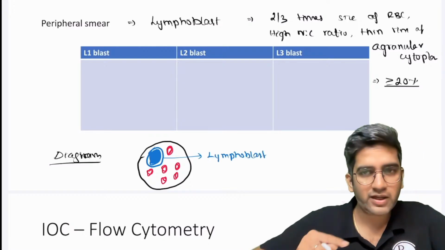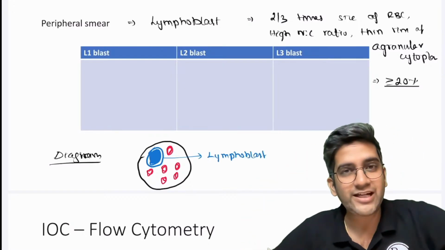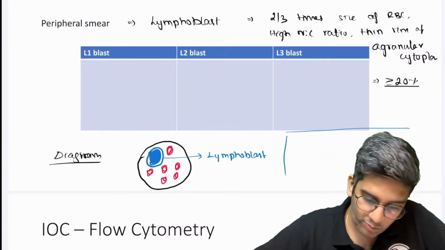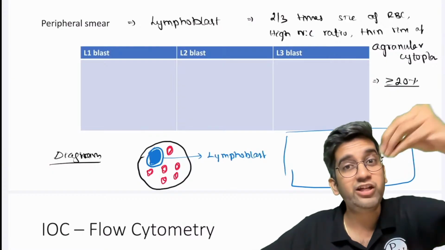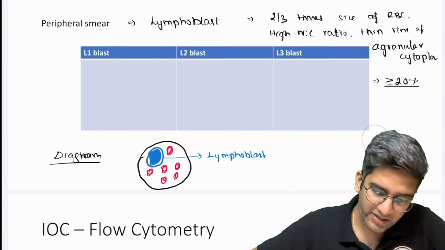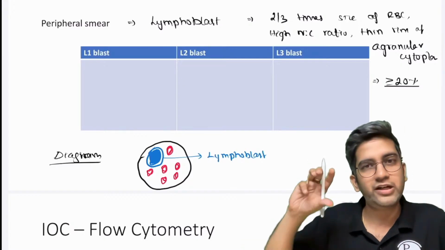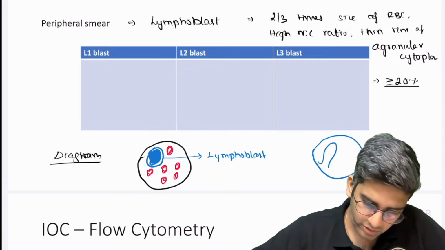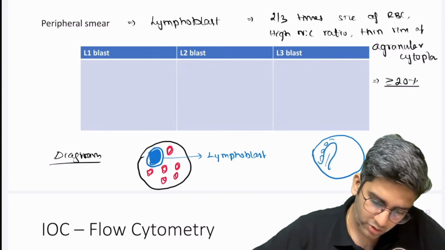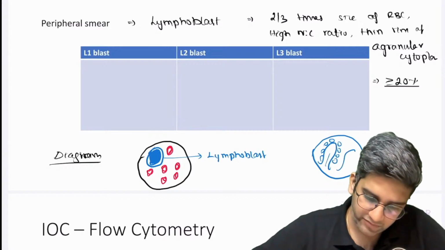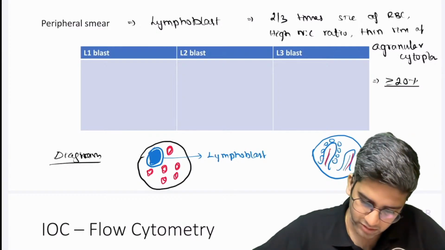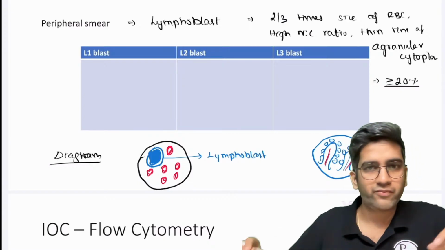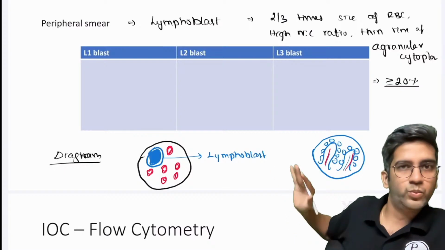For a myeloblast, just put a line or rod. Easier to draw. Very simple descriptive diagrams, need not be artistic. The clue is don't put such a big square or a big circle. You have to fill in a lot of things. It'll be difficult for you to manage the time. Draw a smaller field, easy to represent only one feature. You want to represent a papillary carcinoma thyroid? Put a papilla and lined by Orphan Annie eye nuclei. That's enough for me, right? A fibrovascular core lined by Orphan Annie eye nuclei, clear cut nuclei, that's all. When it's smaller, it's much easier for you to fill it with the content that is required for us.